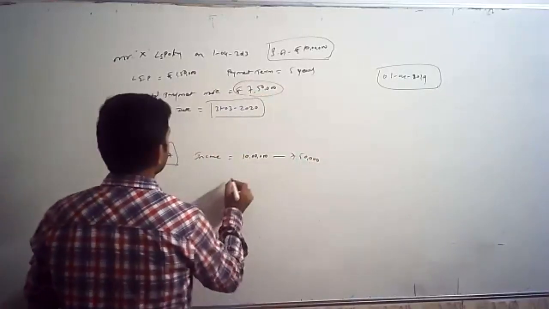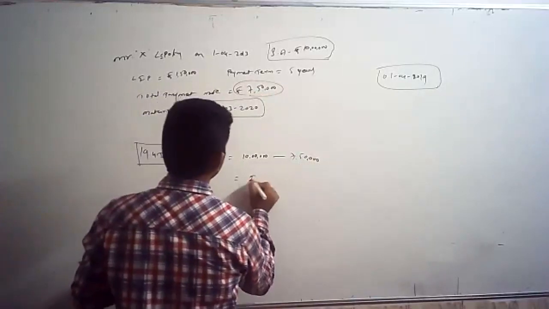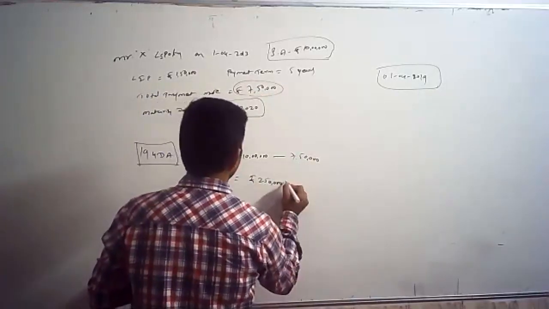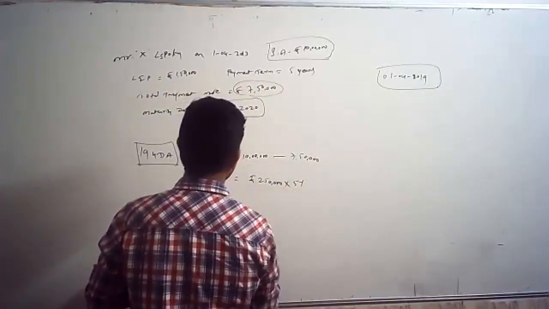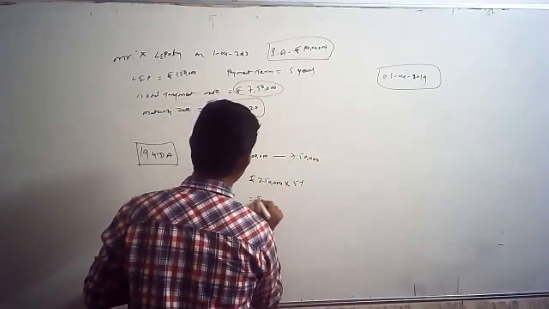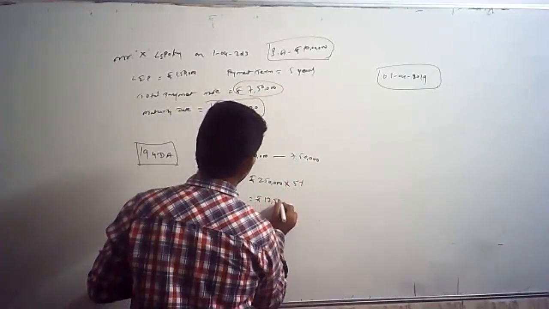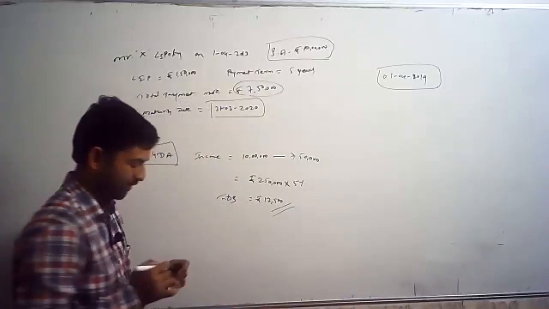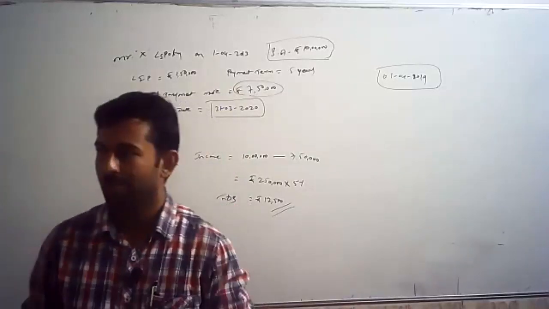7,50,000. So you will get an income of rupees 2,50,000. On this, you have to calculate 5% as TDS. So how much will you get? Rupees 12,500 as TDS under section 194DA. Any doubt?